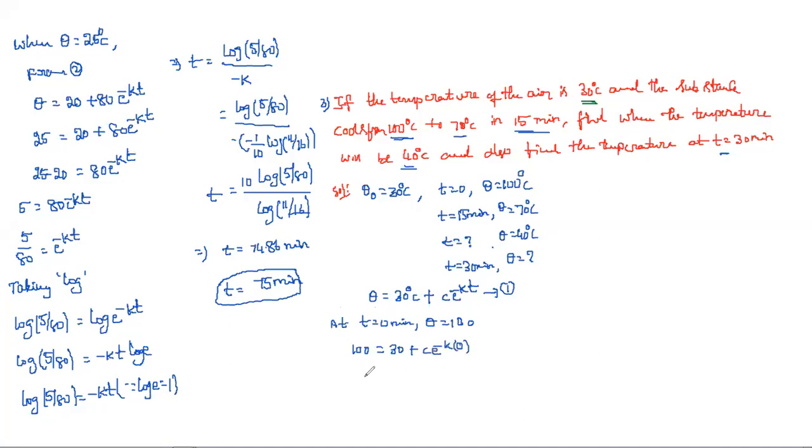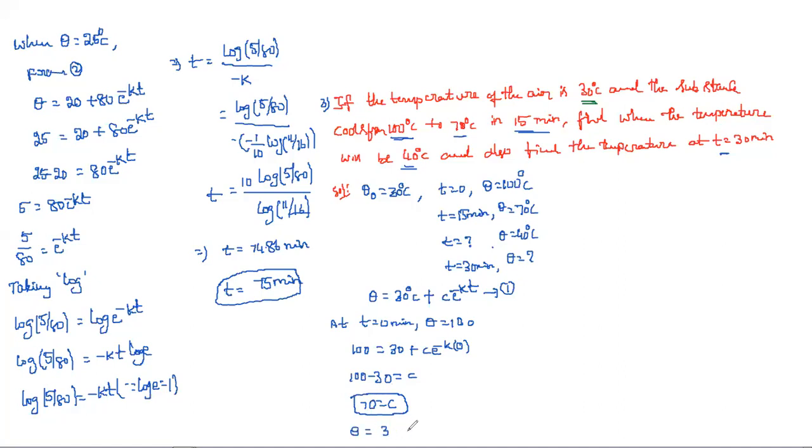So 100 minus 30 is equal to C, and 70 is equal to C. So C is equal to 70 degrees centigrade.